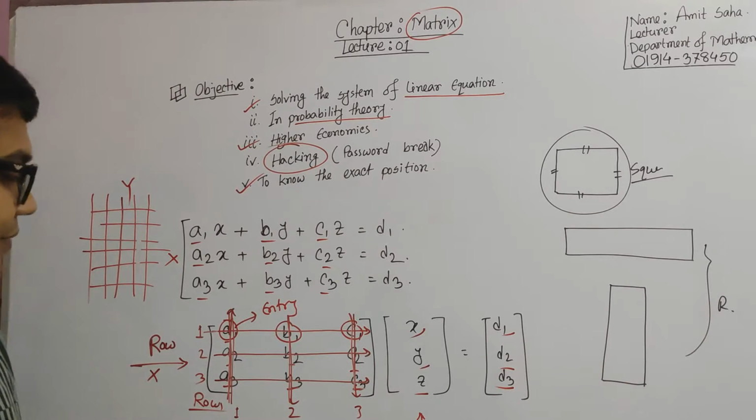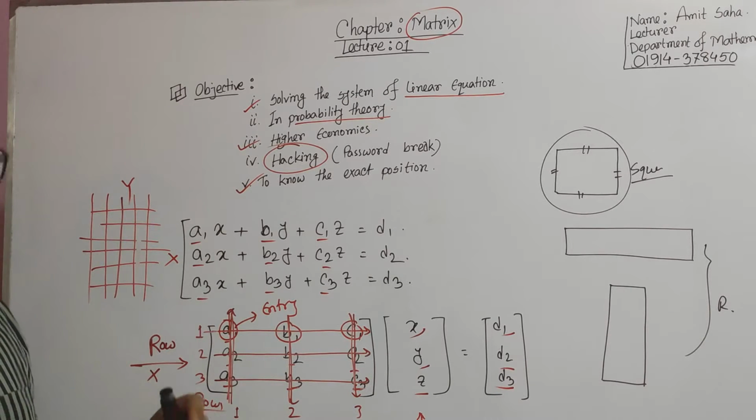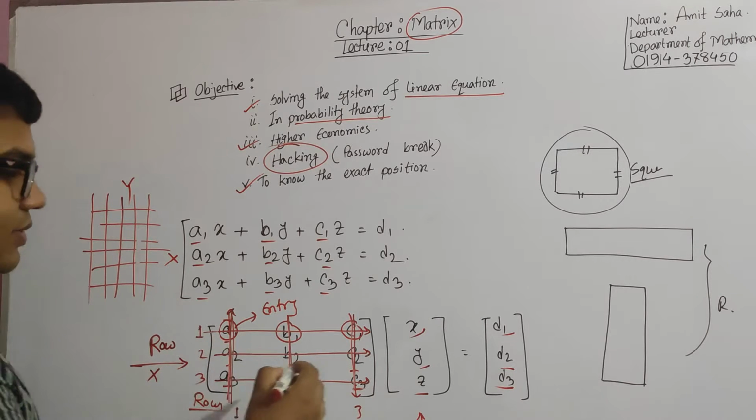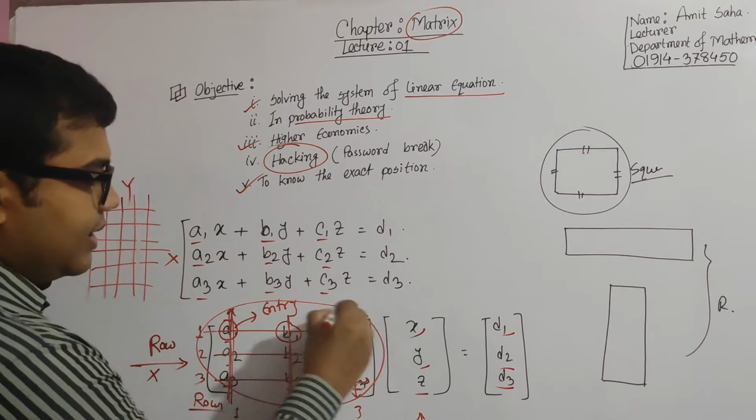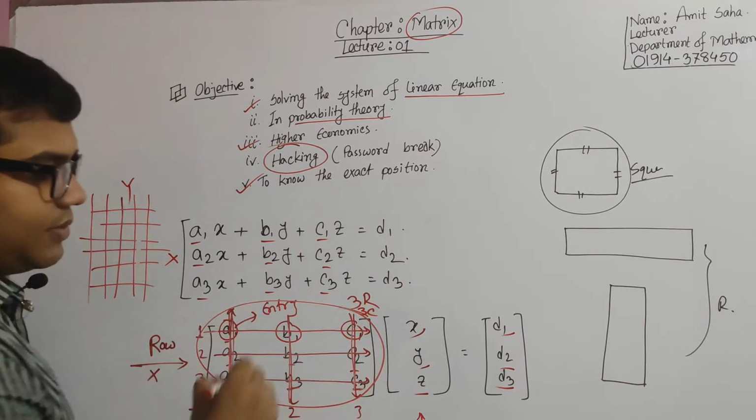So we can say from this matrix that there are 3 rows and 3 columns.